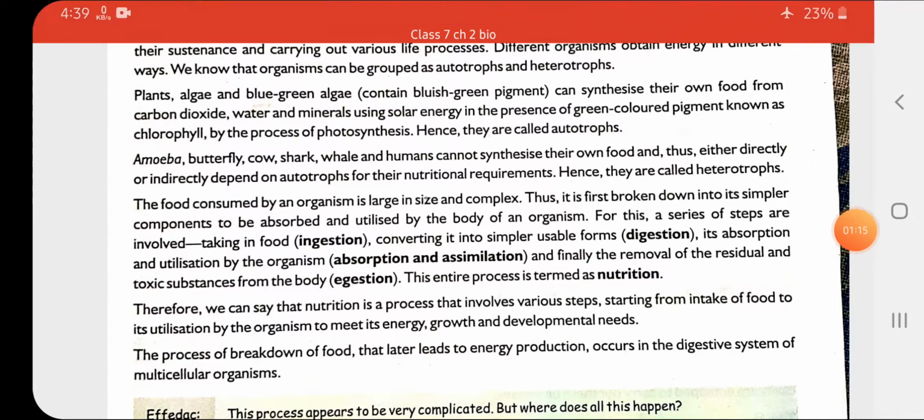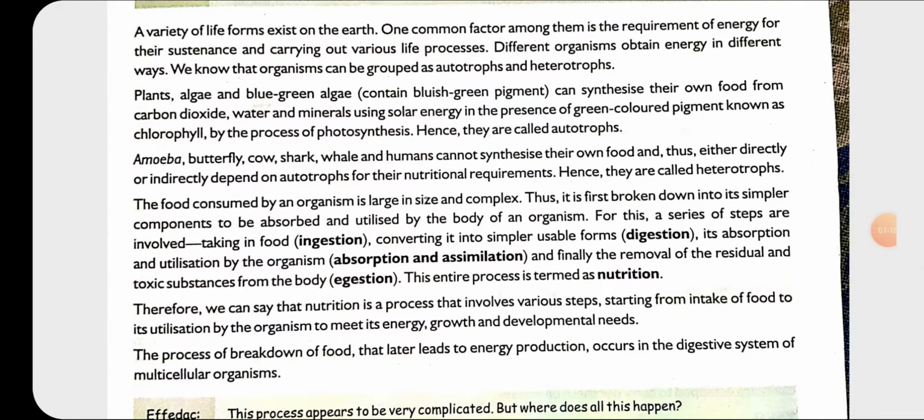So based upon the ways in which organisms obtain energy, organisms are categorized into two: one is autotrophic and the other is heterotrophic. Clear? So autotrophs, we have done that, are the organisms which can make their own food, whereas heterotrophs are the organisms which depend upon other organisms for their food, है ना.